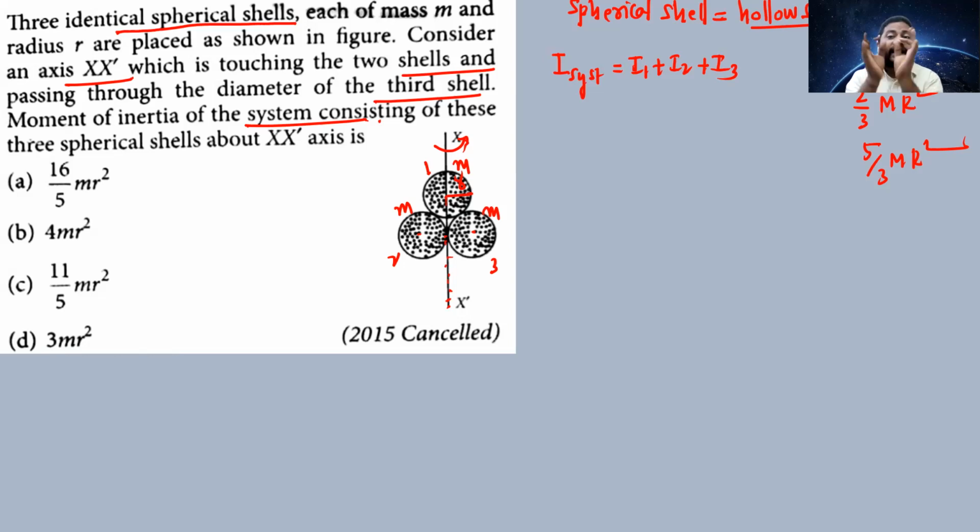In which case in a hollow sphere will the moment of inertia be 2 by 3 mr square, and in which case in a hollow sphere is the moment of inertia 5 by 3 mr square? Just WhatsApp me. Pause the video and do this through WhatsApp. Do it fast.